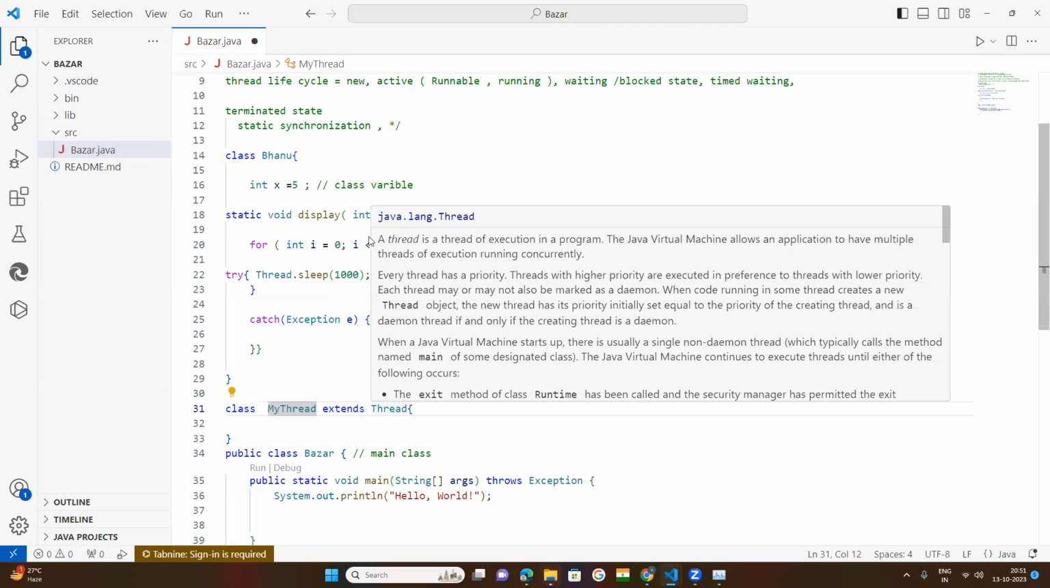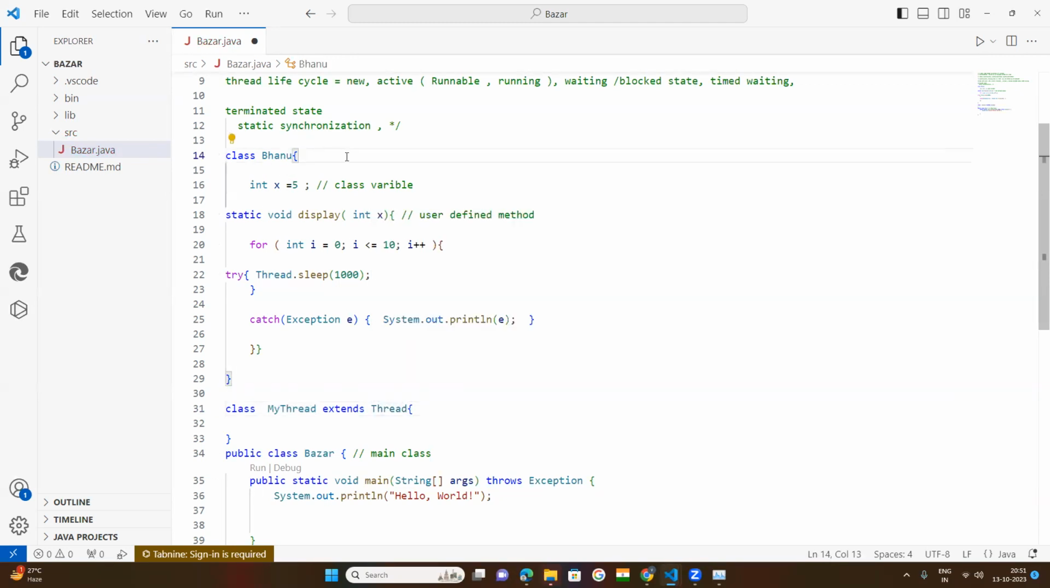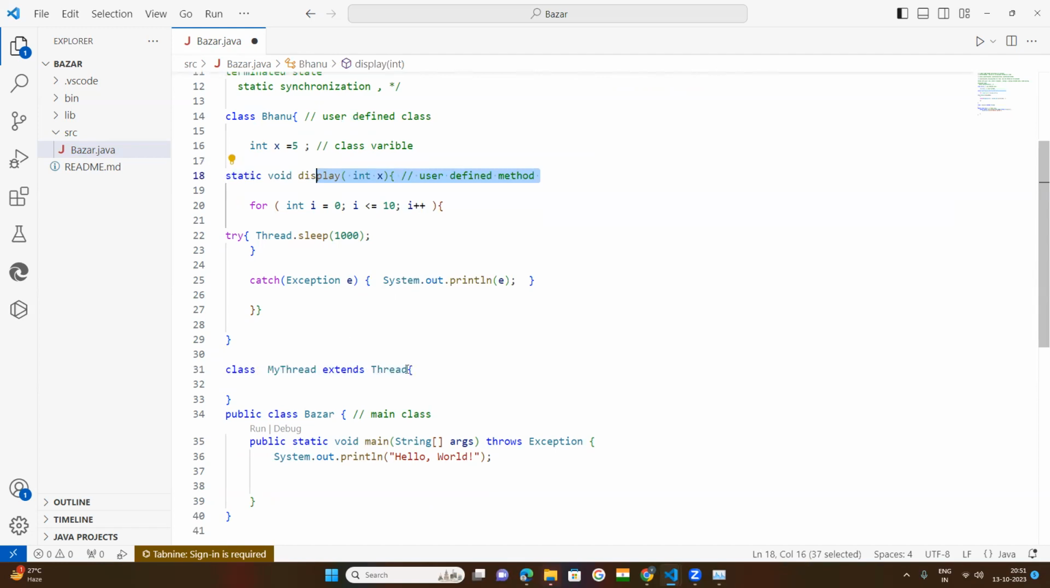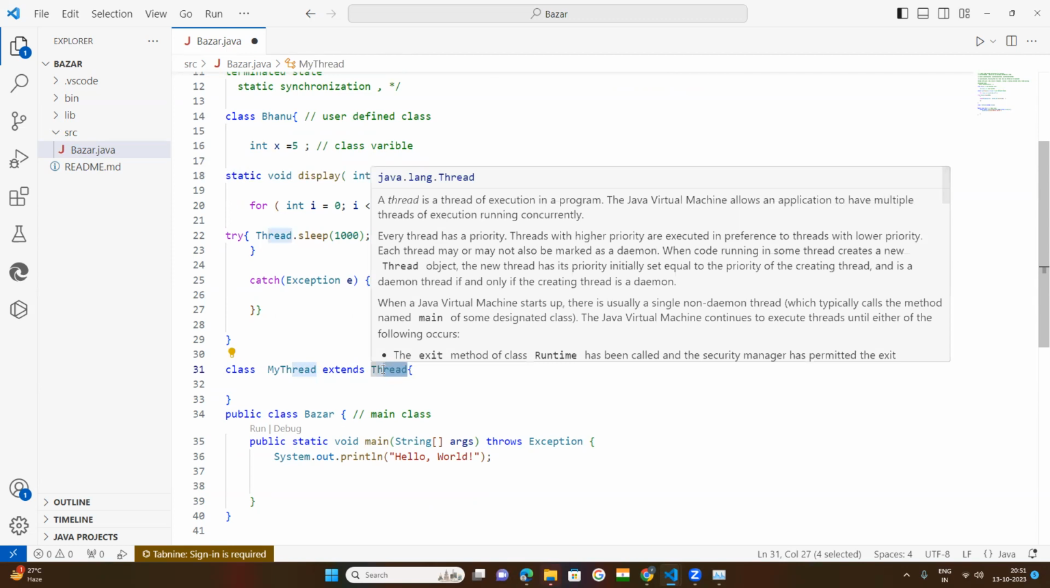I told you that whatever we are writing is a user defined class. This is a user defined class, and this is a user defined method, the display method. But this Thread is not a user defined class. It is a predefined, built-in class that is part of the language package. The language package is part of the main Java package.